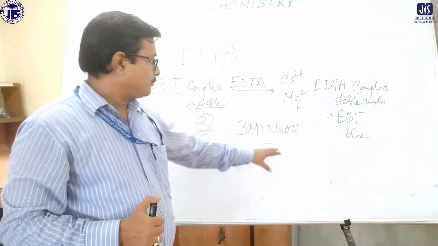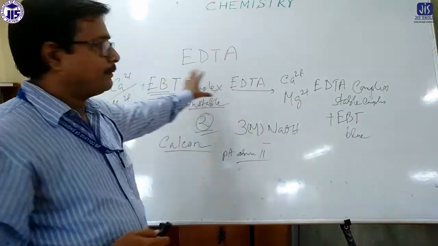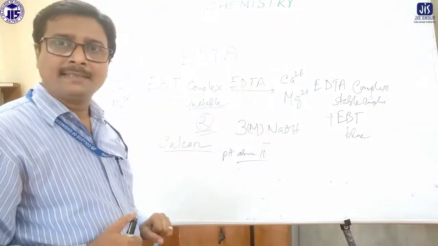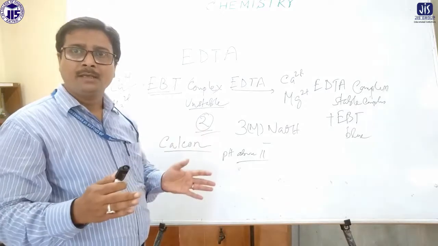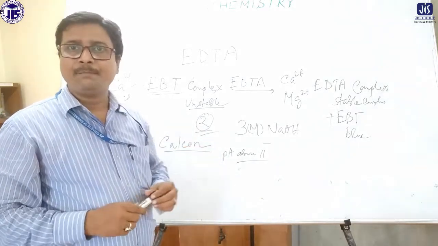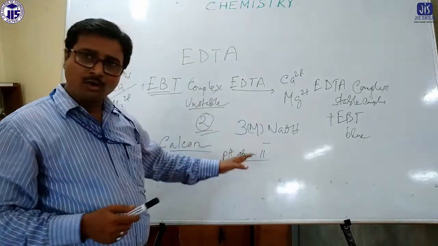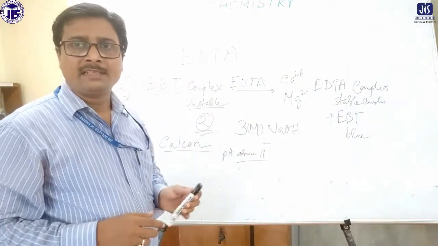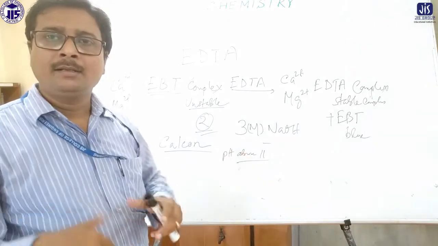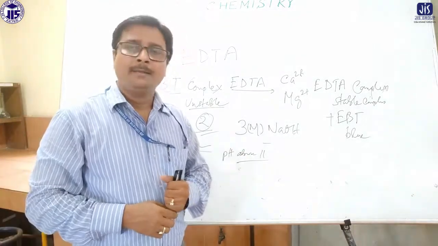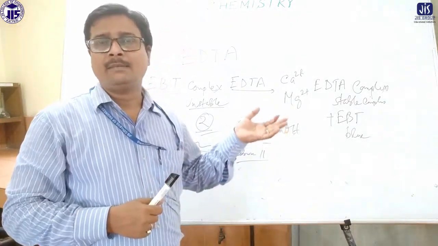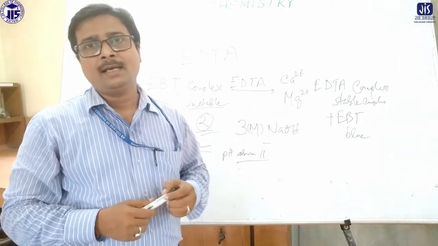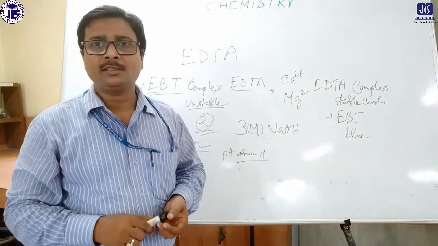Now the method, or the chemistry of the experiment, is exactly the same. The calcium and magnesium which are present in the sample will first react with the Calcon, and unstable complexes are formed with calcium and magnesium. Then whenever the titration process is going on, the calcium and magnesium bind up with EDTA, and Calcon is free, and the color changes.